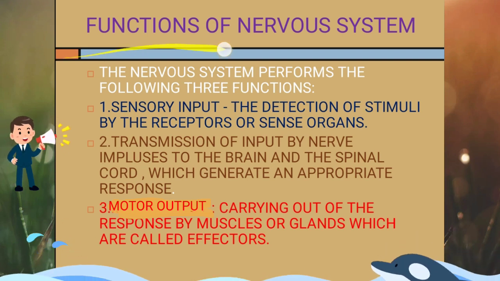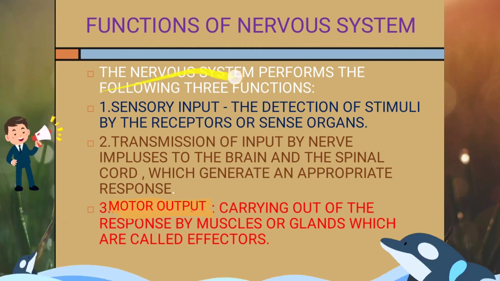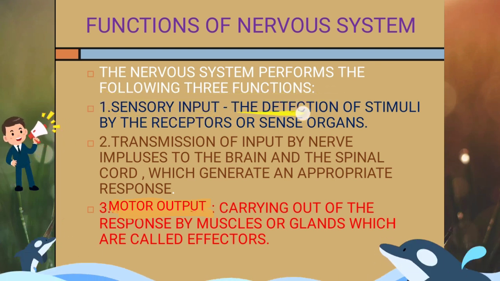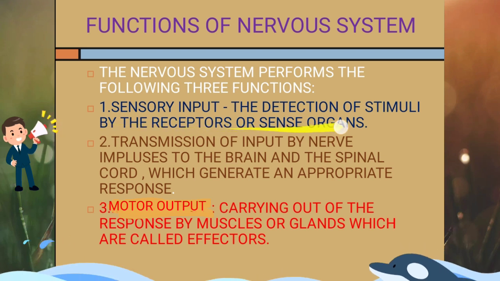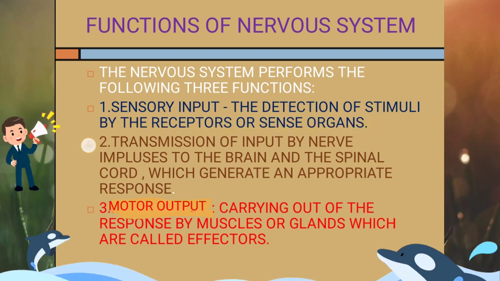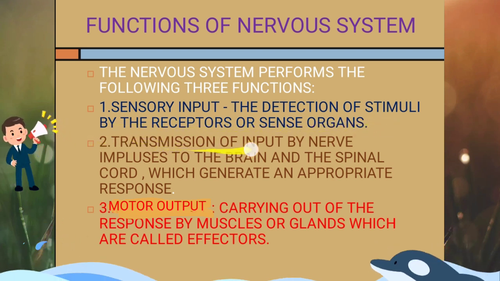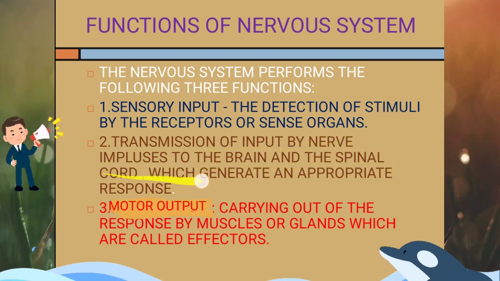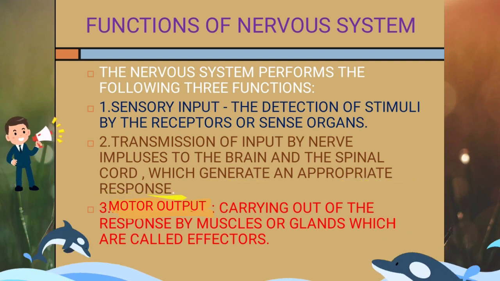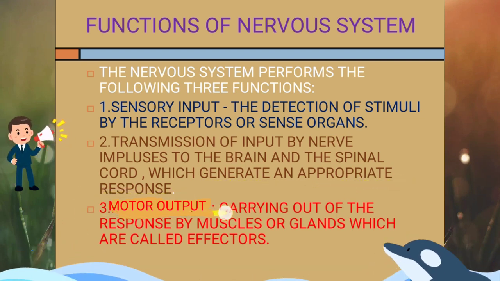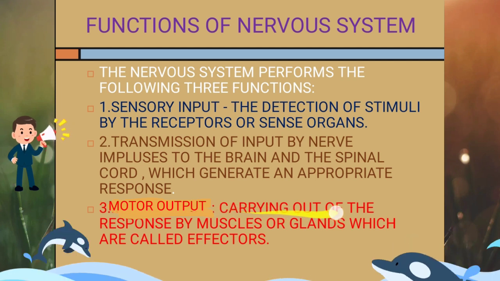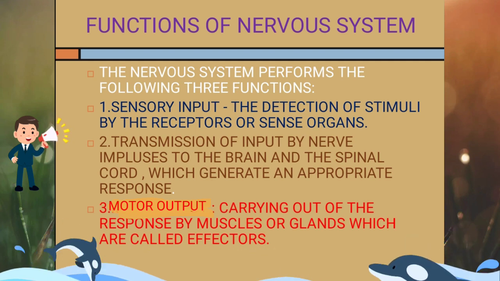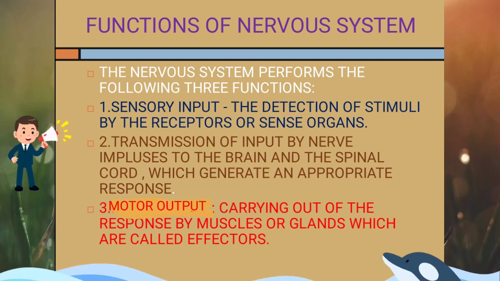Next is about functions of nervous system. The nervous system performs the following three functions. Sensory input, detection of stimuli by the receptors or sense organs, that is the first function. Second is transmission of inputs by nerve impulses to the brain and the spinal cord, which generate an appropriate response. The third function is motor, carrying out of the response by muscles or glands, which are called effectors. So these are the main functions of nervous system.